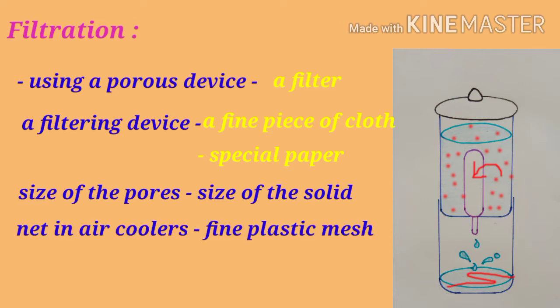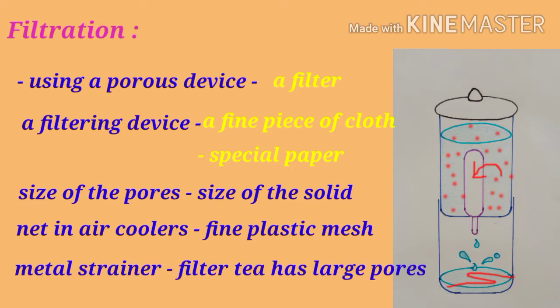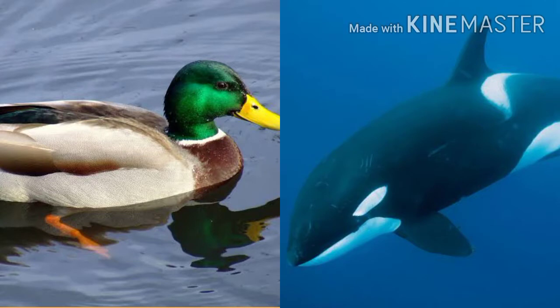Likewise, the net that filters the air in an air cooler is a fine plastic mesh, and at the same time, the metal strainer used to filter tea has large pores. Did you know, students? Ducks filter the water and separate food particles from it with the help of their beaks. The mouth of whales too perform a similar function. Okay, students, are you clear about the filtration process?